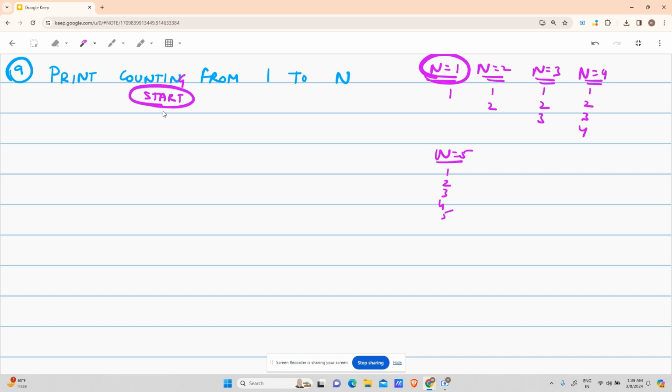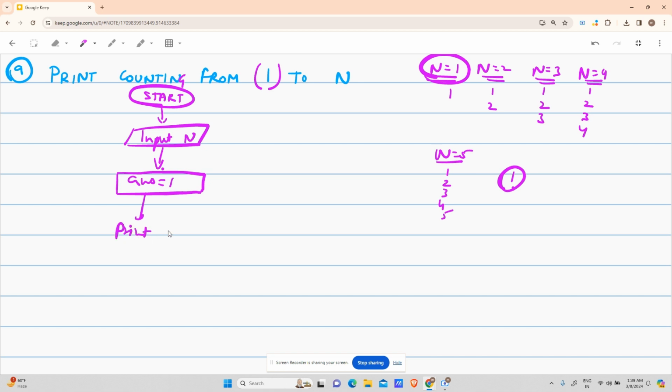Start. Okay, started. After that, our second step was to take the inputs. Input n, right? Took your input n. Now you have to print from 1 to n. Let's suppose I'm standing at 1. So I will have to print 1. Let's suppose my answer is currently 1, right? So I'll say print answer. Print answer. So I got 1 in my output right now.